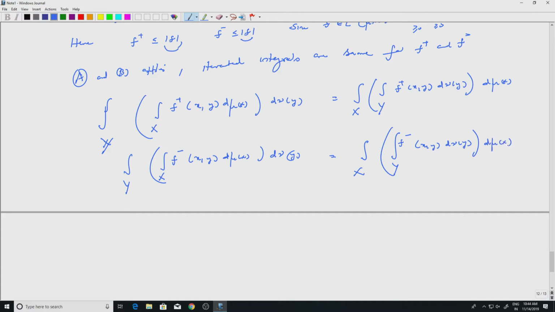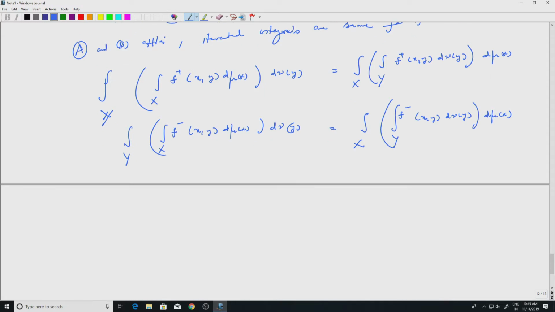So these two are the same for both f plus and f minus because they are positive functions in L1. So the first two cases apply. Now all you have to do is to subtract these two. There is some measurability part which I am skipping because it should be clear to you what is measurable and so on.